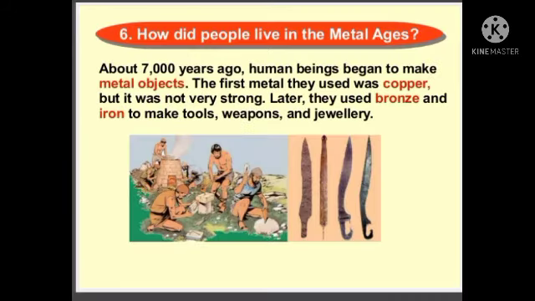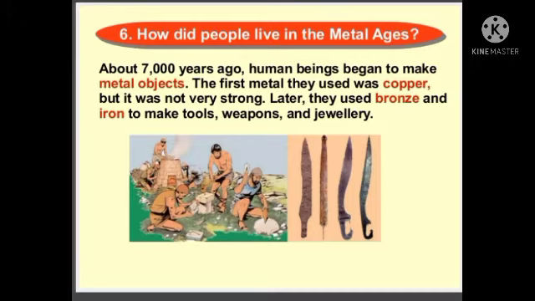Next, how did people live in the Metal Ages? See what the people are doing, Kana. They are making some objects. So what is that? It is metal objects. About 7,000 years ago, human beings began to make metal objects. The first metal they used was copper.